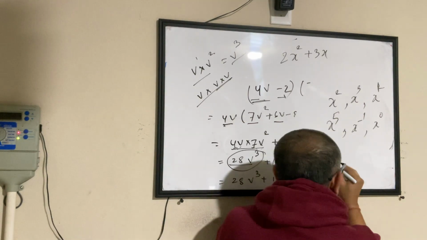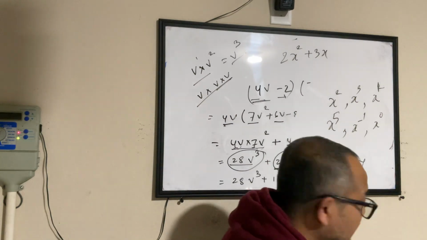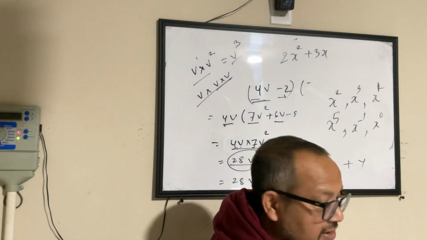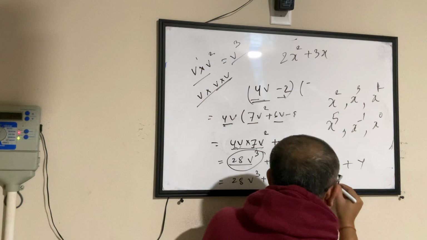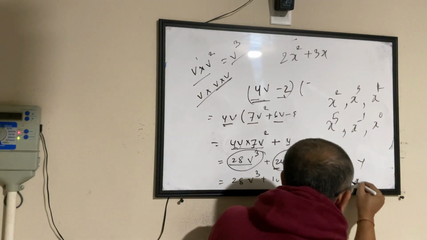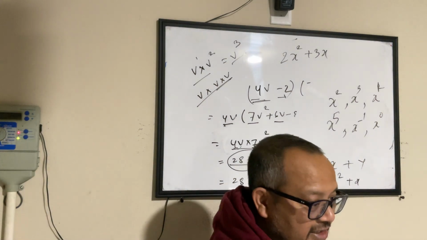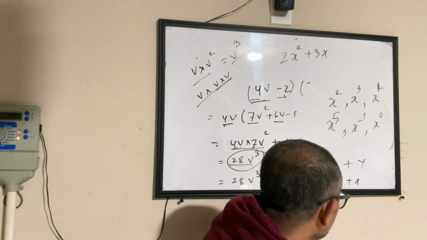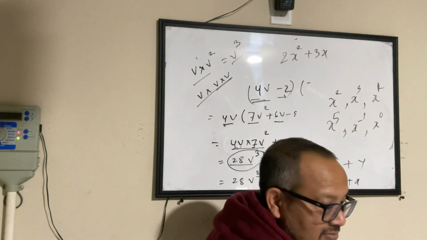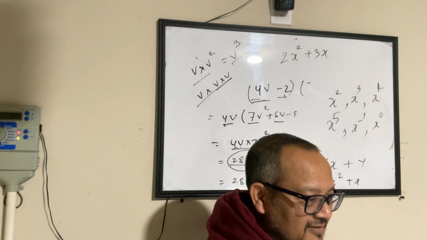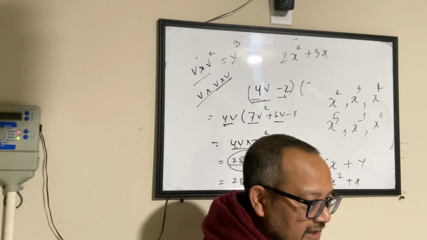Like if you have 5x plus y, you cannot add it to make it 6x or 6y. Same way, you cannot add 5x squared plus x to make x squared or x. They will remain as two disconnected family members. Yeah? Any questions?